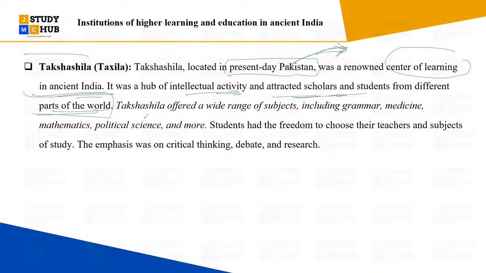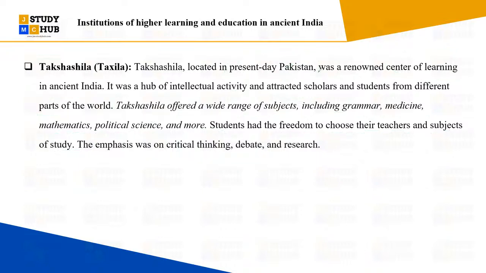चलिए. So Takshila offered a wide range of subjects, including grammar, medicine, mathematics, political science, and more. Students had the freedom to choose their teachers and subjects of study. Emphasis was on critical thinking, debate, and research, right? So these are some points which we have inserted related to that. Critical thinking, debate and research were more open, and the student was independent to choose their teachers as well as the subjects they want to study.